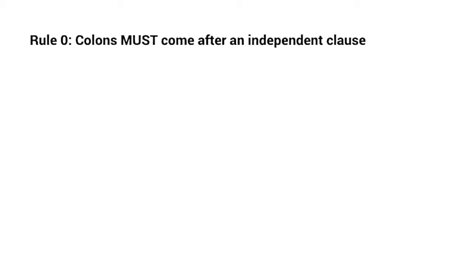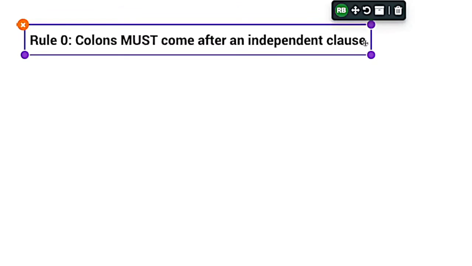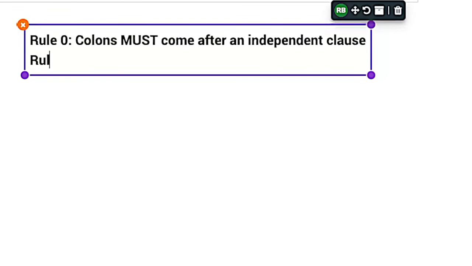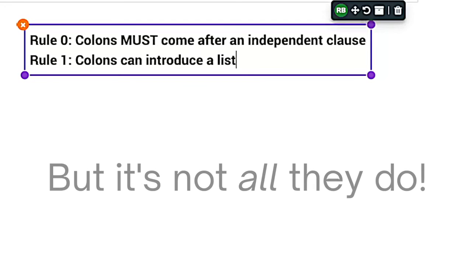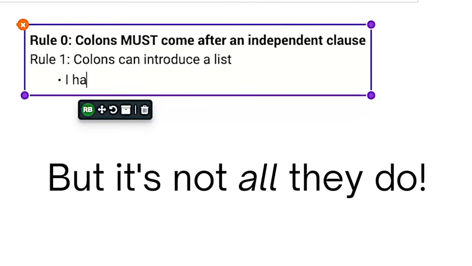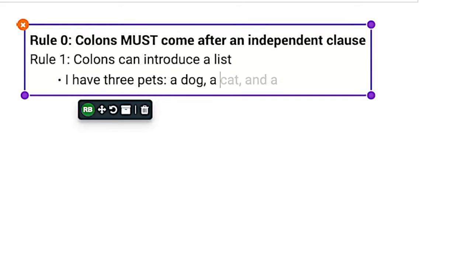And to demonstrate this, let's use an example using rule number 1, which is the rule you're probably most familiar with. Rule 1 is colons can introduce a list. So an example of this might be, I have 3 pets: a dog, a cat, and a monkey. This works because I have 3 pets can be a sentence on its own. It acts as an independent clause, right?